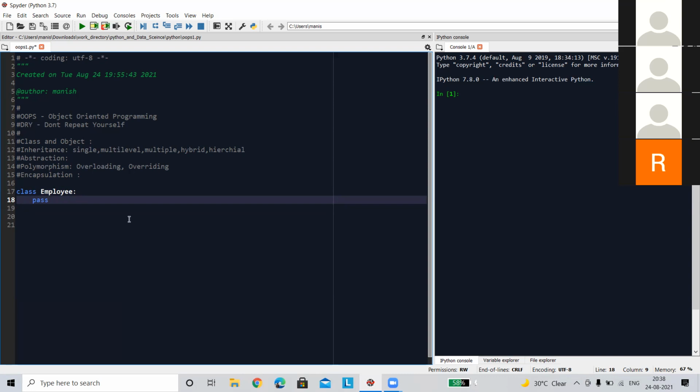Then why is it basically required? That is the case, right? This pass is used to do nothing, to show nothing, so why has this keyword been used? The main advantage is that sometimes in some programs, you might have future references for that. Suppose I have 5 functions, I only require declaring 3 functions now, but the remaining 2 you don't need to declare now. But based on that, you have to create a complete scenario. What I am trying to say is, suppose I gave you a task to create a school database or school structure.